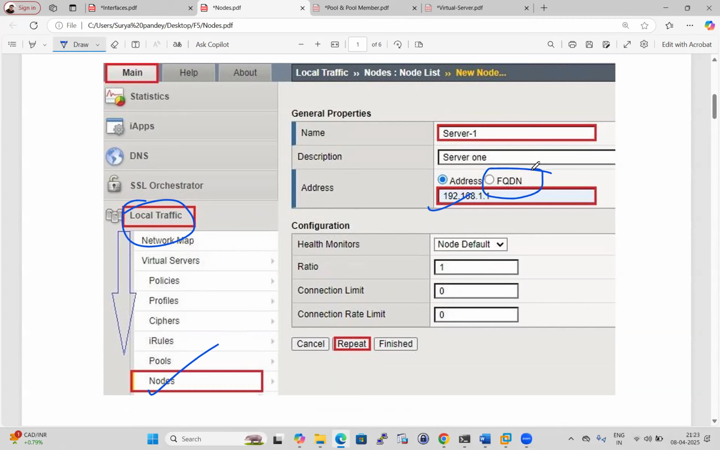If we're configuring via FQDN, then a DNS entry is required. In the company, guys, we generally use health monitors at the pool level, not the node level. This session is about nodes, so don't worry about it. I'm going to cover all the options like ratio, connection limit, and connection rate limit in our upcoming sessions: what the actual meaning is, when it is used, and when we can't use it.